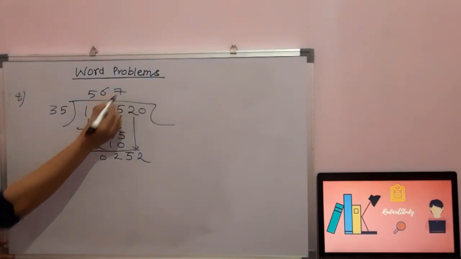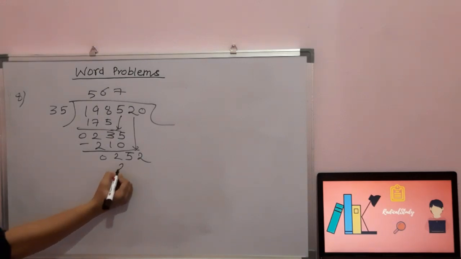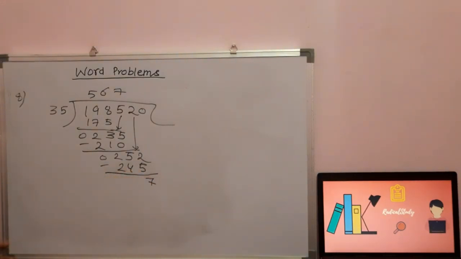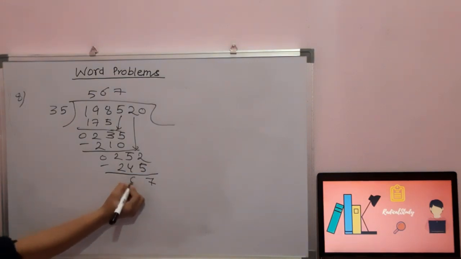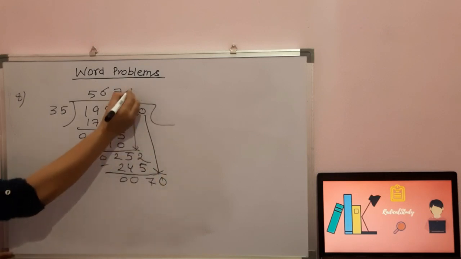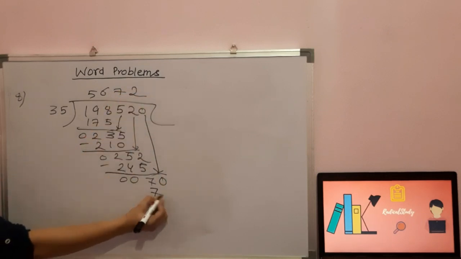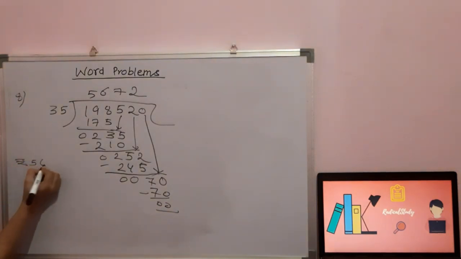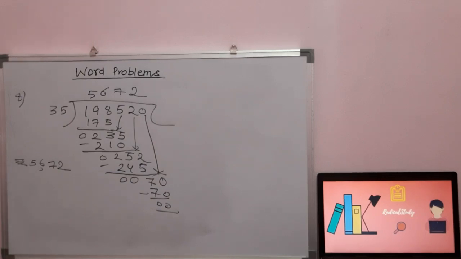35 7s are 245. Okay students, here it will be 0 and here it will be 0 and the 0 will be dropped down. Now when does 70 come in the table of 35? 35 2s are 70. So rupees 5,672 is the amount paid to every employee. Every employee has been given this amount in the form of bonus.